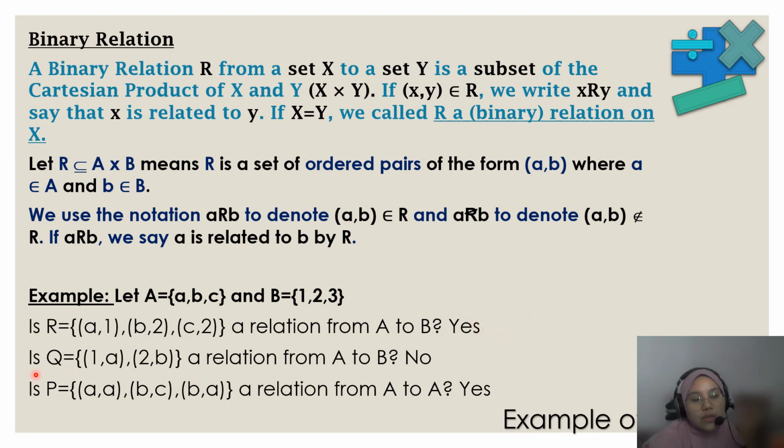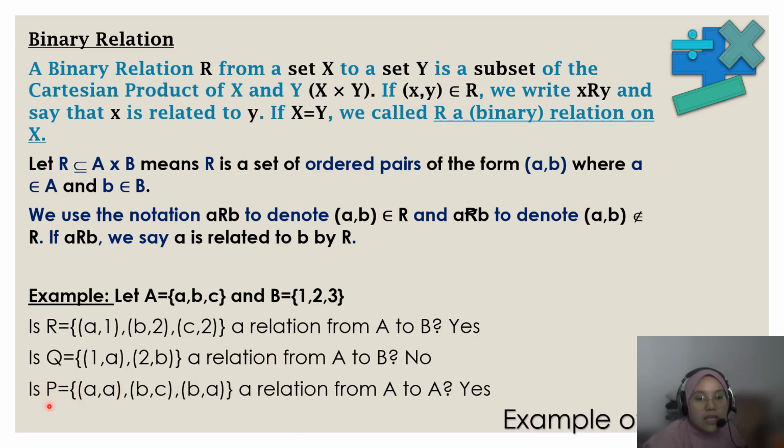The second question is: is Q equal to {(1,a), (2,b)} a relation from A to B? A is only a, b, c and B is 1, 2, 3. The answer is no. Why? Because this is a relation from B to A.